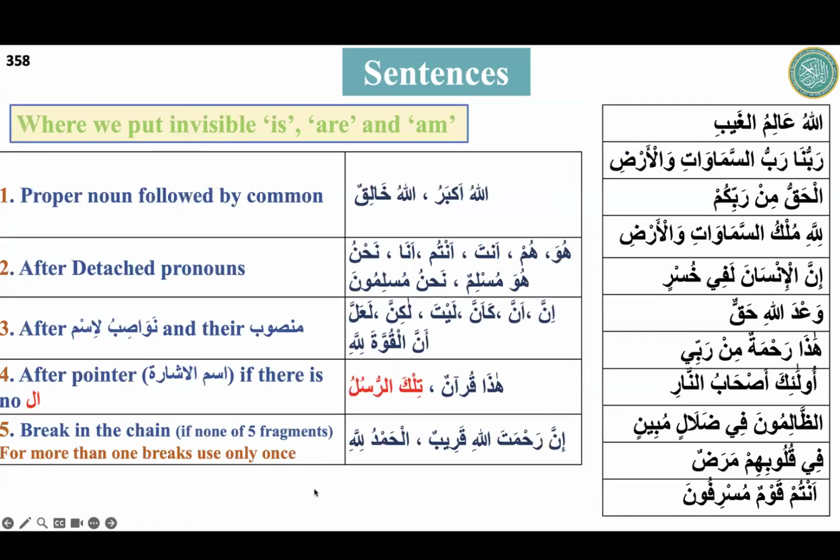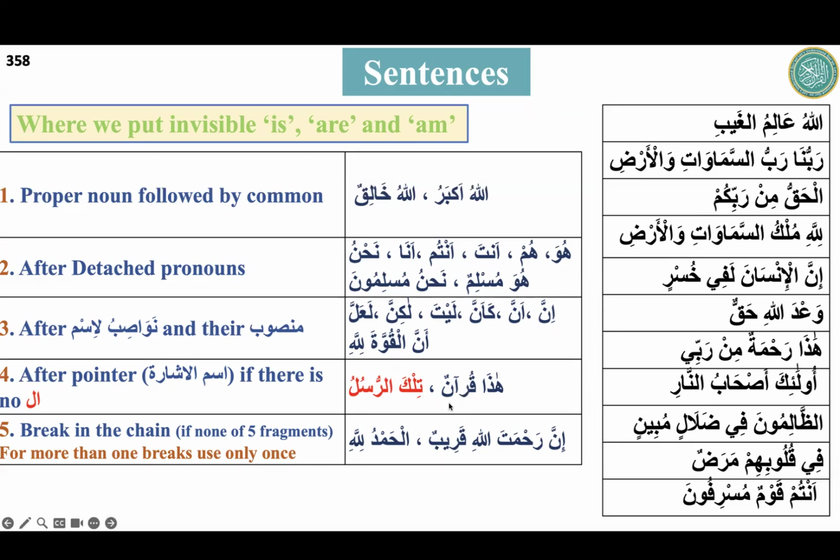So these are the 5 guidelines. Number 1, when there is a proper noun followed by a common noun, right after the proper noun we have to put "is". Second, after a detached pronoun: huwa, hum, anta, antum, ana, nahnu. The third is after nawasibul ism and their mansub, like annal quwwata, then we have to put "is". And after a pointer when there is no al. When there is an al, of course, that is not a sentence. We are just talking about the sentence.